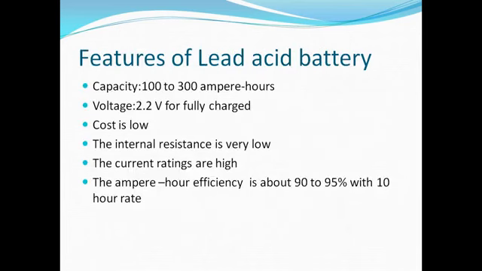Now these are the features of the lead acid battery. Capacity of the lead acid battery is 100 to 300 ampere hours. Voltage is 2.2 volts for a fully charged battery. Cost is low. Internal resistance is very low. Current ratings are high. Ampere hour efficiency is about 90 to 95% with a 10 hour rate.